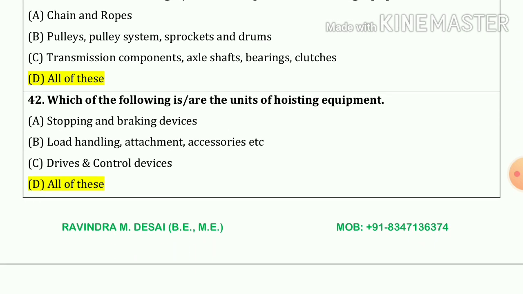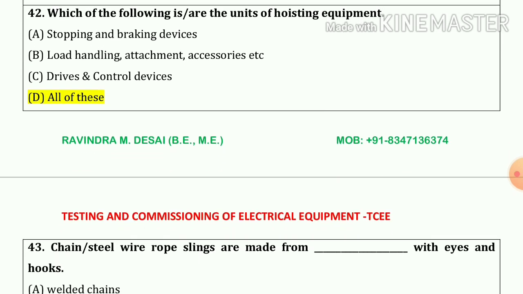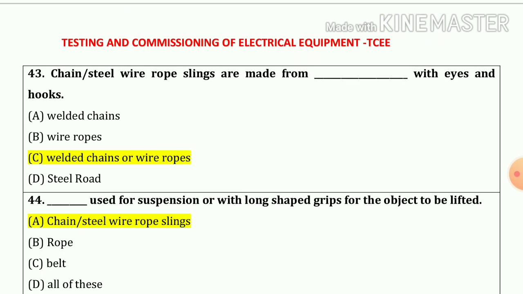42. Which of the following are the units of hosting equipment? So all of this, which is our correct answer. That means A, B and C also. Now 43 number. Chain or a steel wire rope slings are made from plank with the eyes and hooks. So our answer is option number C, welded chains or wire ropes.